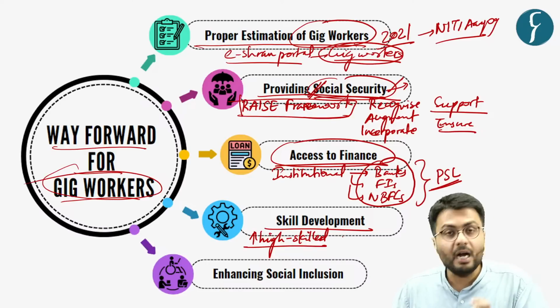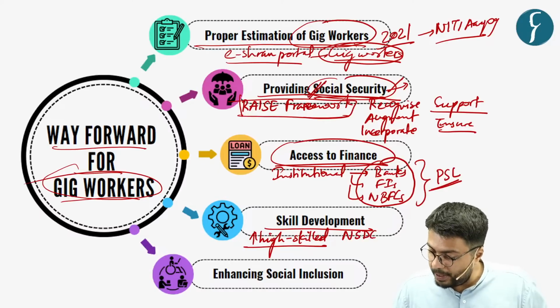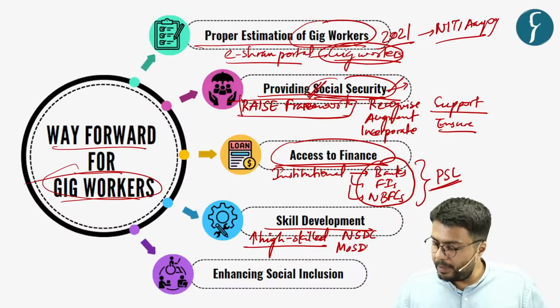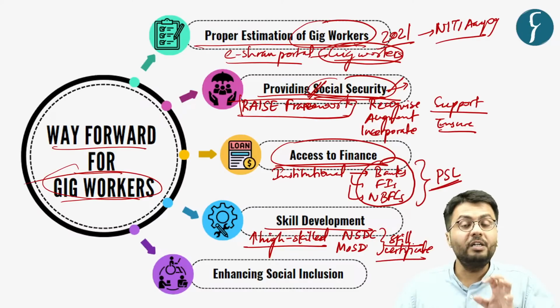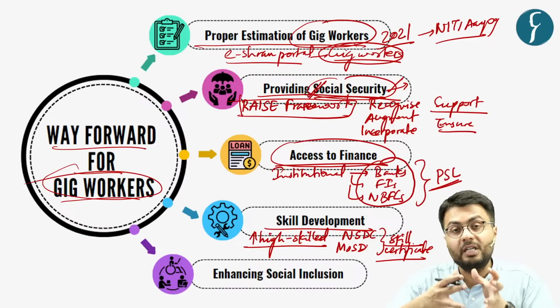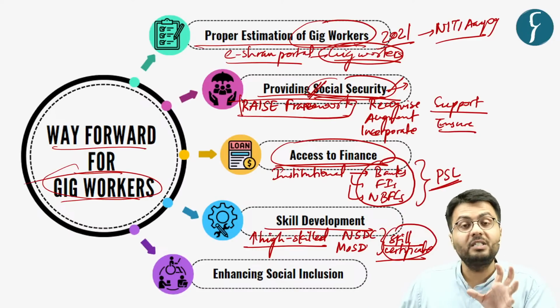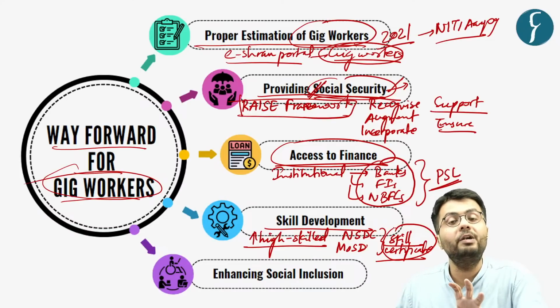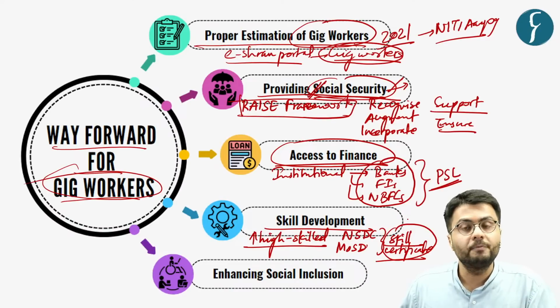So in this regard, the platform companies should collaborate with the National Skill Development Corporation as well as the Ministry of Skill Development so as to provide these gig workers with a skill certificate, as this skill certificate will certify the amount of skill that the gig workers have, and in addition will also promote these gig workers to have skill development from both formal and informal skill training institutes.